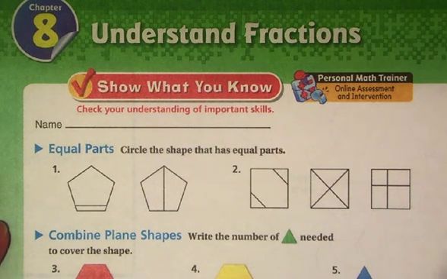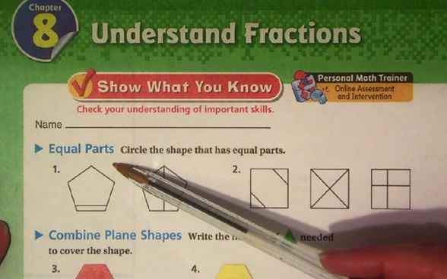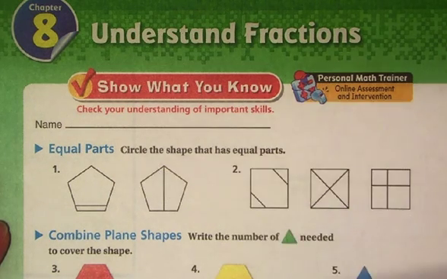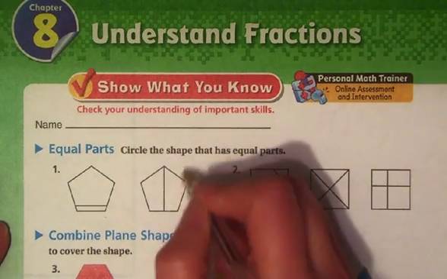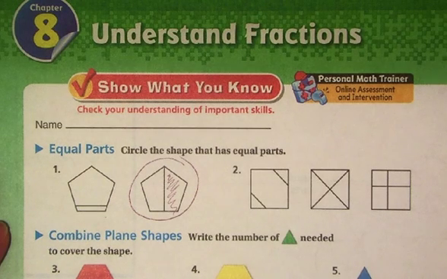So we're going to do the what do you already know. Now, equal parts, we learned that in kindergarten. We said it must be fairly cut. It must be fair to share. So it says circle the shapes that have equal parts. Well, he's not, but he is, because if I color in 1/2, it's equal to the other side.